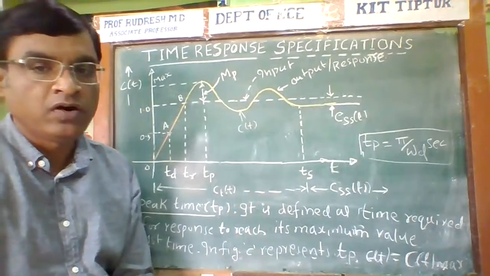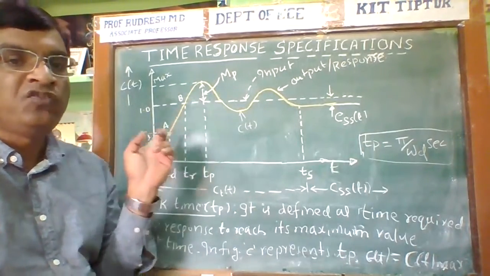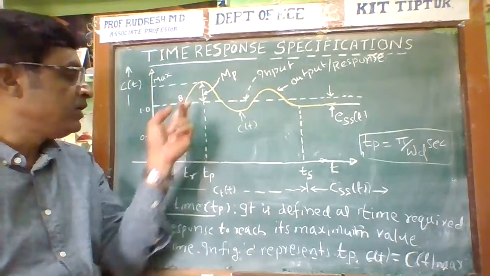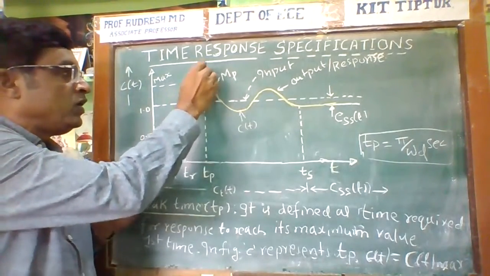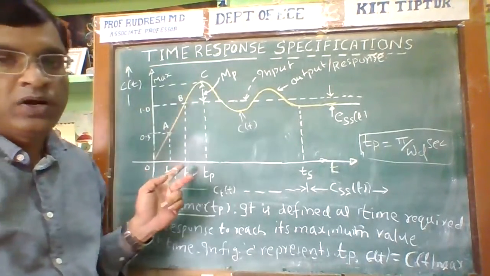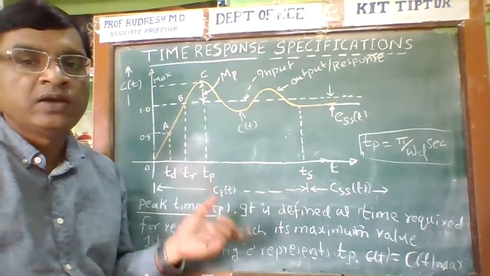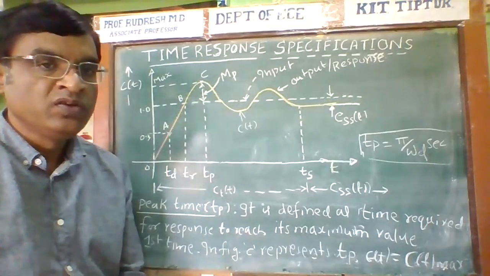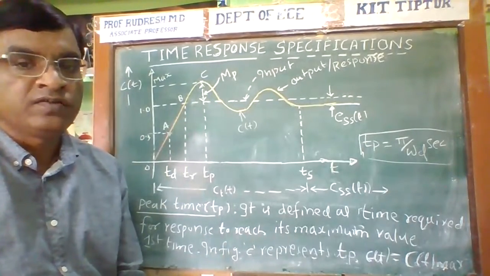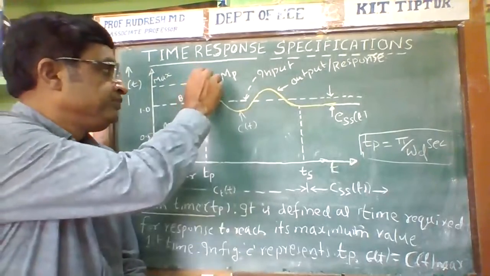It is defined as the time required for the response to reach its maximum value the first time. In the figure, C represents the first peak.